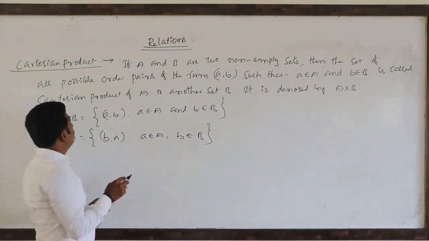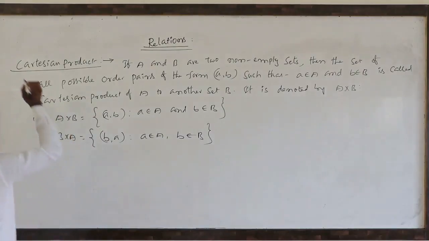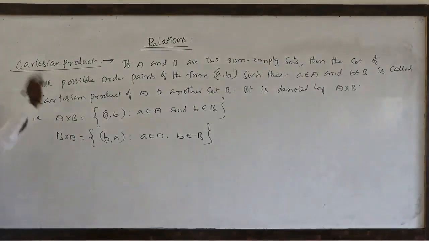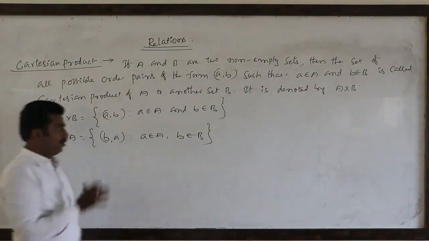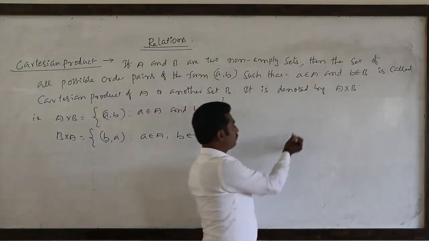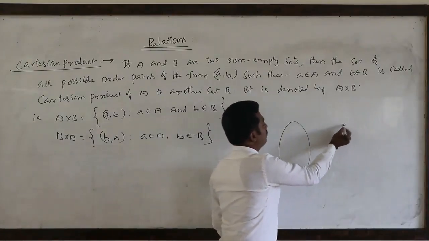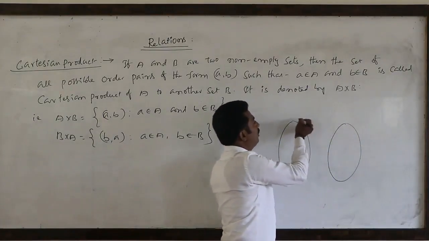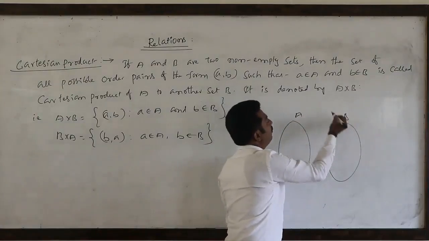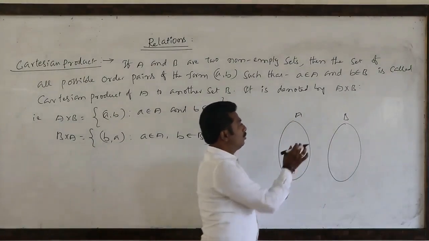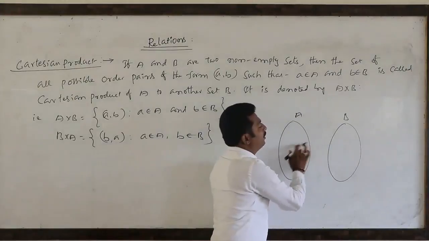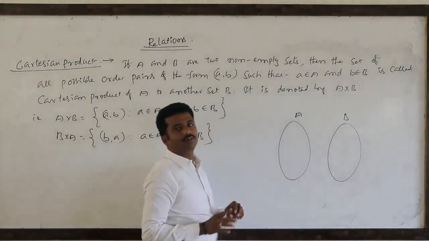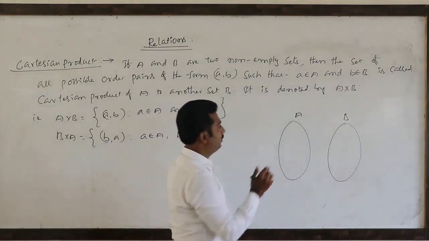So for this topic, what is the basic concept? Cartesian product. Generally, suppose you take two families, this is A family and B family. From A to B, some relations we are forming.